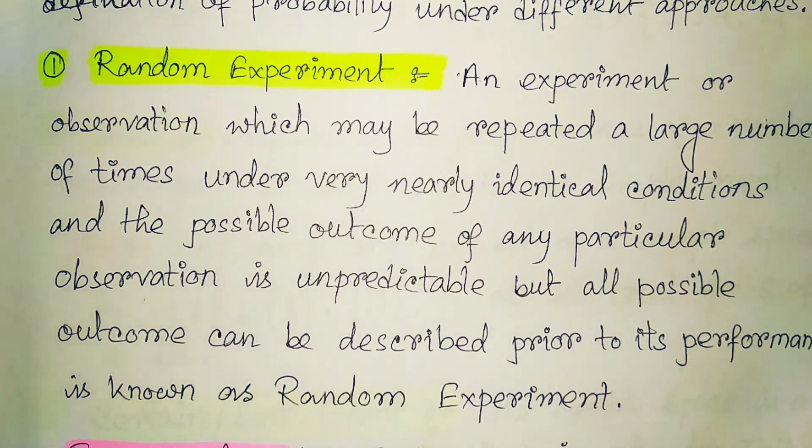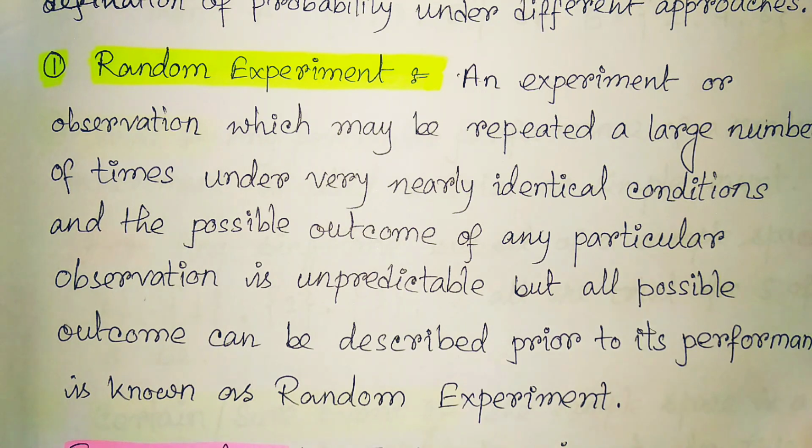So what do you mean by a random experiment? In a random experiment, we can do an experiment in almost identical conditions, and whatever its outcome will be, that is called the random experiment.